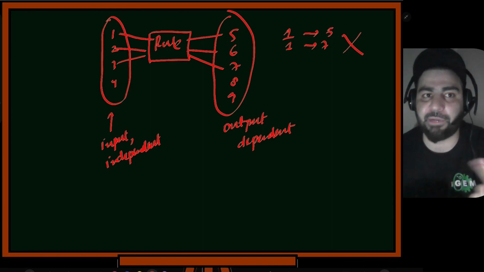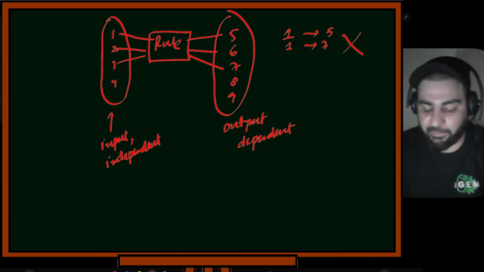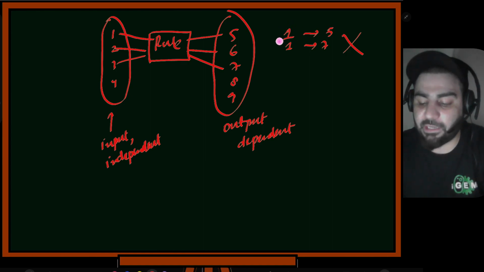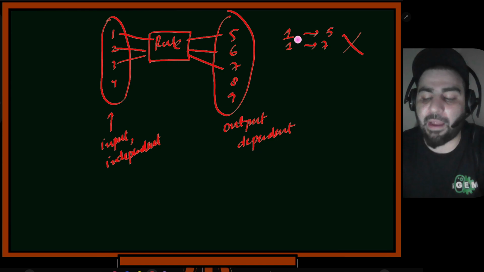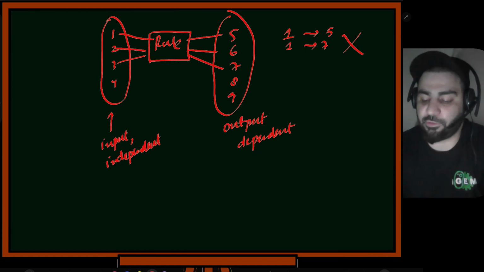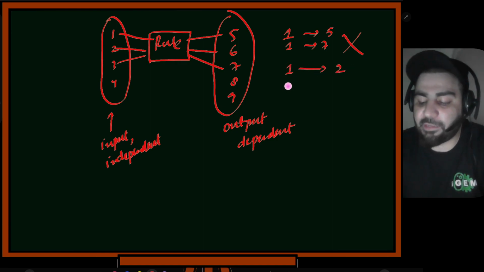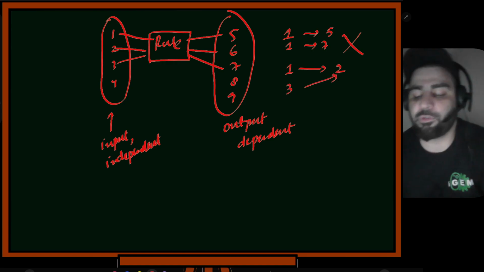But the other way can be done. If we have something in which a single input is mapped to 2 outputs, that's not a function. But the other way is a function. By that I mean that if we have, let's suppose, 1, it can be mapped to 2. And if we have some input 3, it can also be mapped to 2. So this is a function.